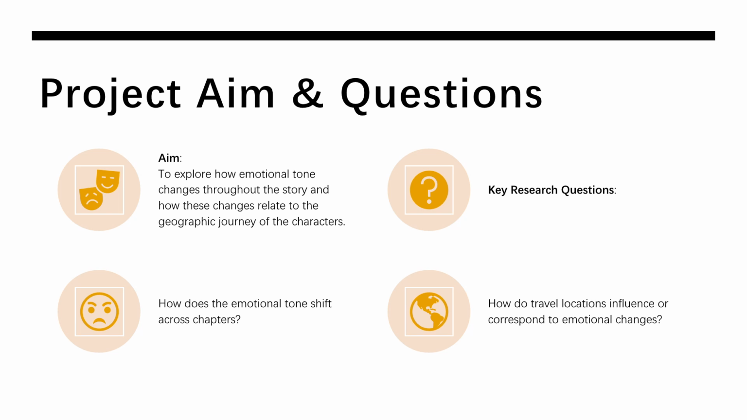The main goal of my project is to understand how emotions change throughout Jules Verne's novel and how those emotions move with geography. I want to answer three questions. First, how do the emotional tones rise and fall across chapters? Second, do different sentiment dictionaries give similar patterns? And third, can geography, like cities or countries, explain these emotional shifts?